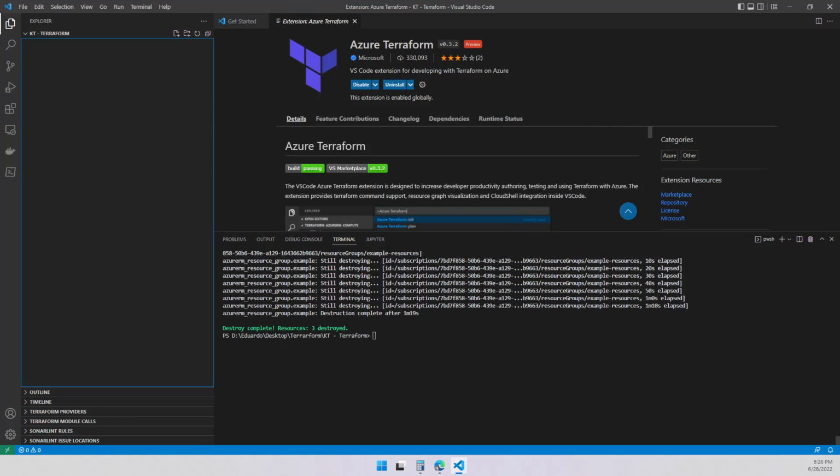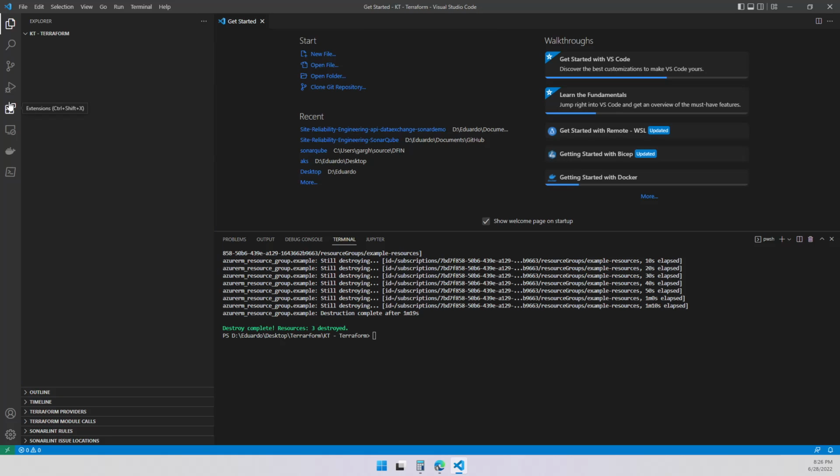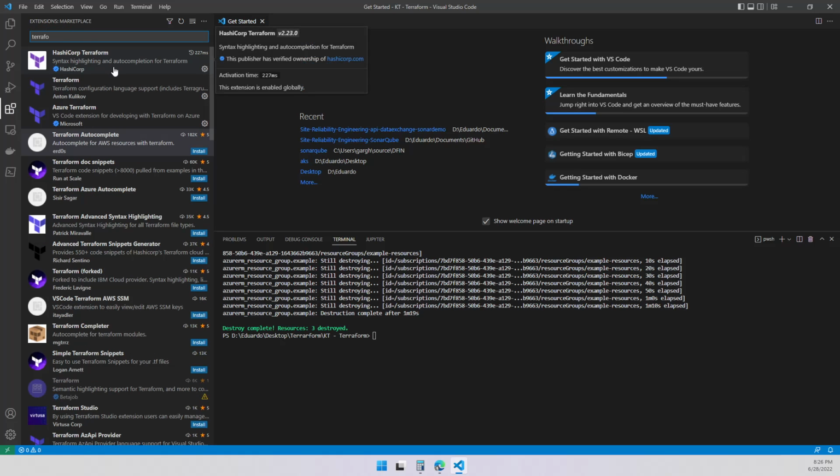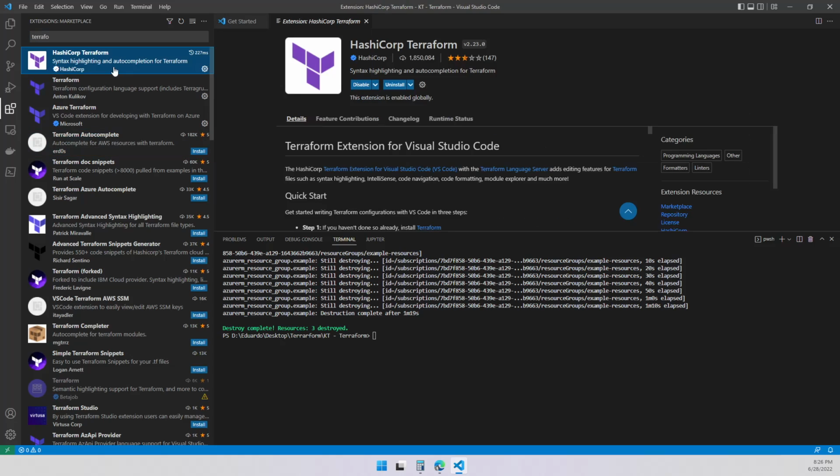VS Code, right? I created an empty folder over here. And for that matter, I'm going to go to the extensions. It's a very easy way to install it. So just look in the extensions for anything Terraform. I installed three main plugins for this, which are an official one, the HashiCorp Terraform, right? That's the one I'm looking at.